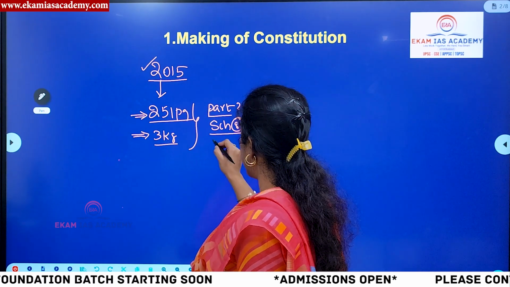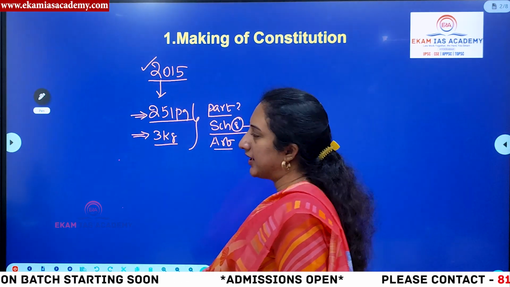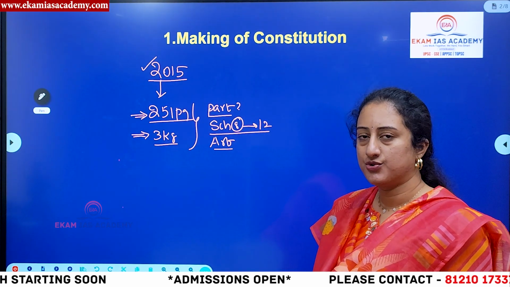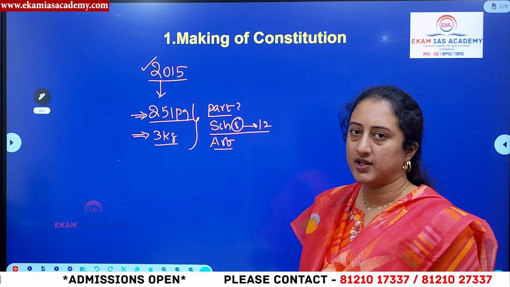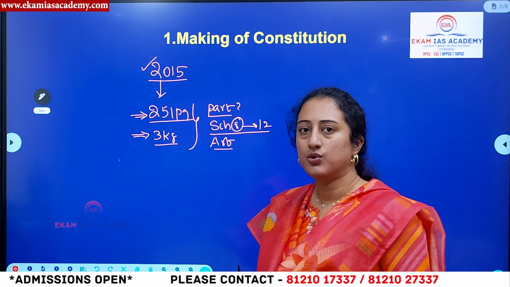But when you talk about articles, we have around 390 articles in the original constitution. But today, number-wise, if you see, we have around 460 articles in the present times, right? So that is what the constitution's original provisions were.